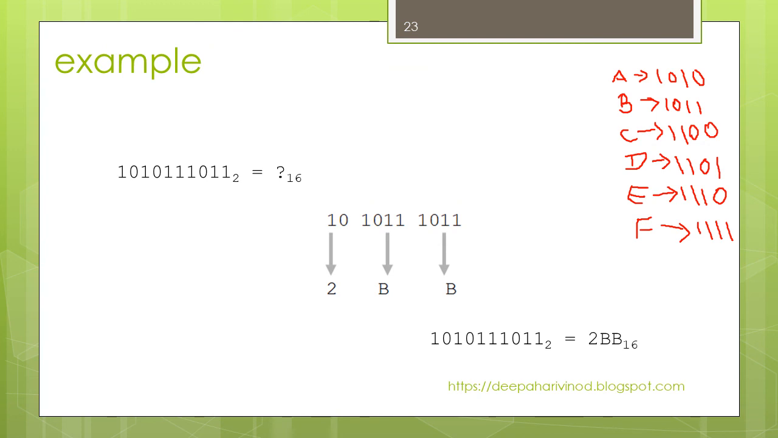Example. Here a binary number is given. In this also we have to group the binary bits, but we have to group into 4 bits. Here I have grouped it into 4 bits, and here only 2 bits are there. So add 2 zeros here, and then write down the corresponding hexadecimal digit, that is 1011.